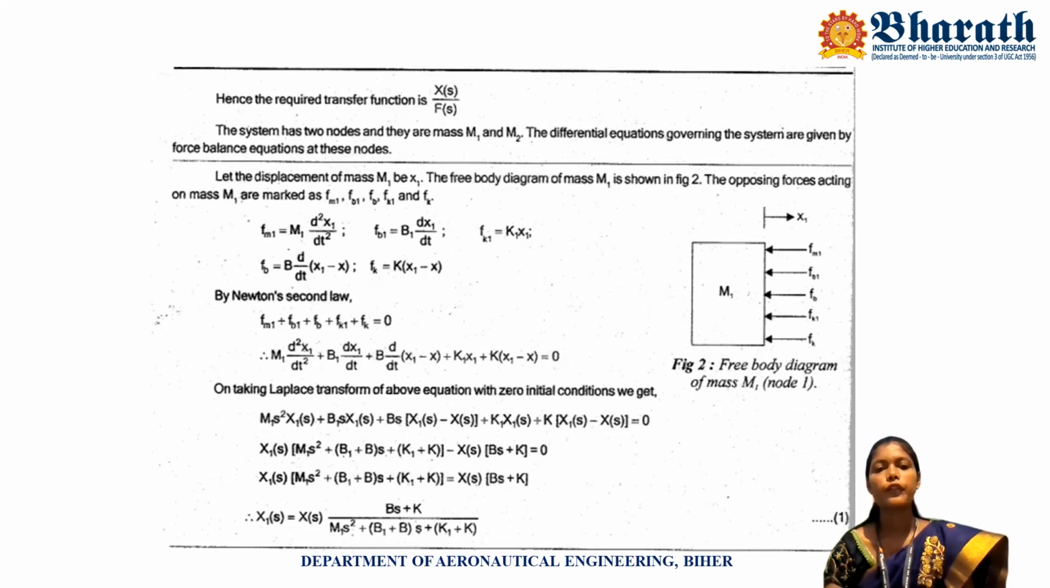Already we know the force offered by the mass is equal to m1 into d squared x1 by dt squared, because the displacement acquired by mass 1 is x1. So F of m1 is equal to m1 into d squared x1 by dt squared.